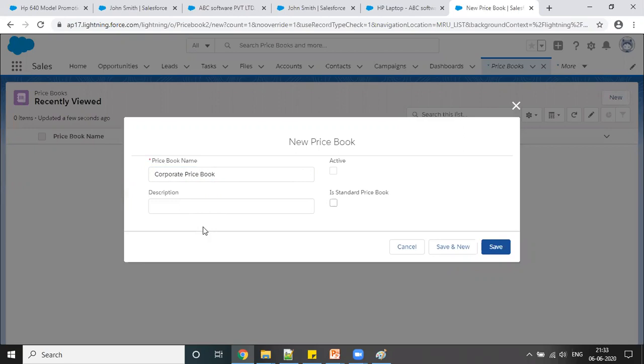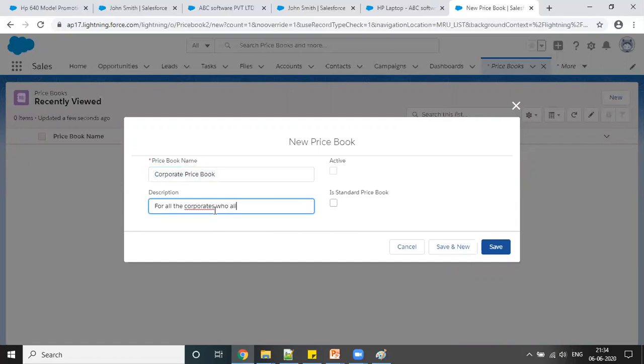Maybe today a company like ABC, tomorrow XYZ may come, or tomorrow some other IT company may come. So I want to decide a price for that, right? This is just a common name I'm giving, corporate price book, and in the description I can say, for all the corporates